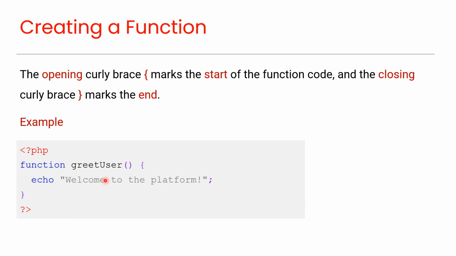Here's an example function, where greetUser is the function name. The opening curly brace marks the start of the function code, and the closing curly brace marks the end. This is the code, which runs when this function is called.